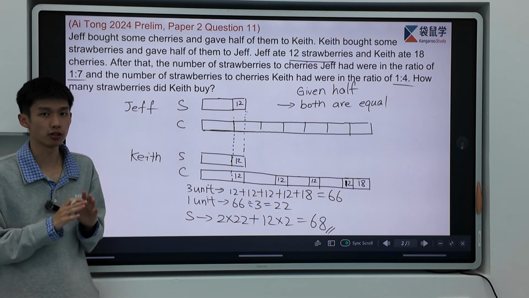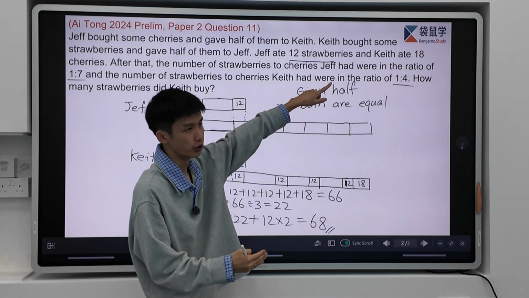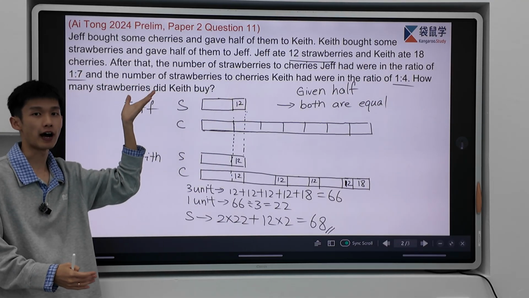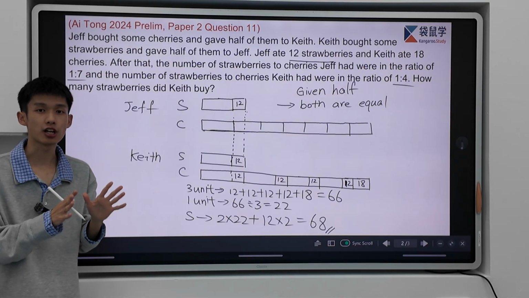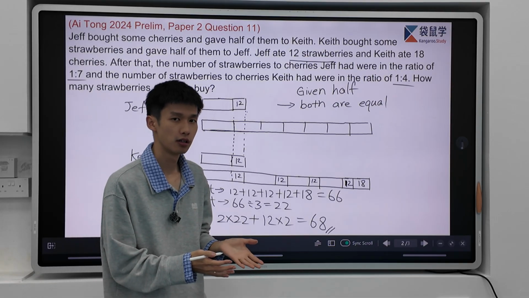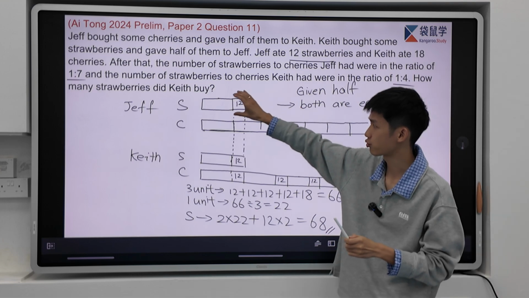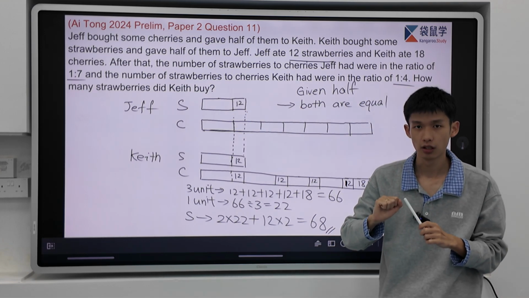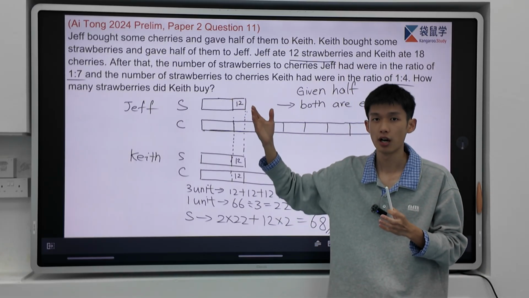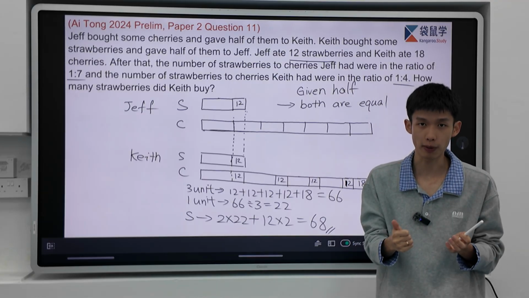Afterwards, we try to draw the model. But where should we start drawing? We start drawing from the ratio relationship. Afterwards, we find the backwards. We find the original ones. And this method is called working backwards. But why working backwards? It's because, do we know the relation between strawberries and cherries at the beginning? We do not know. We only know after some changes, we get 1:7. So we draw the afterwards and find back the original. And that is why we're using working backwards.